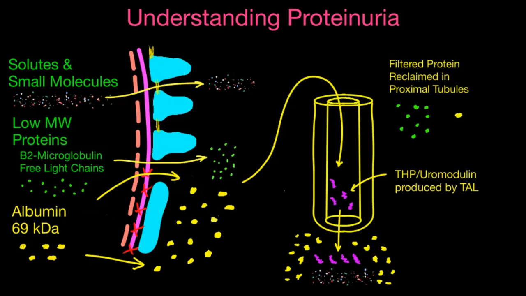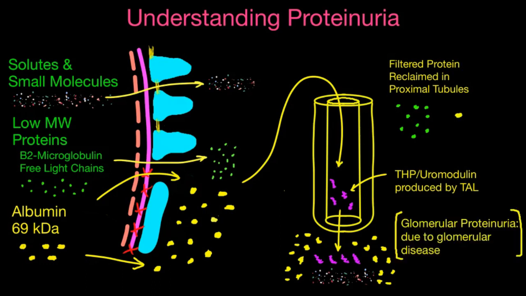And so in this case, even though the proximal tubule may try and reclaim some of this, it's going to be overwhelmed, and so there's going to be a massive amount of protein in the urine in the form of albumin. So if you're measuring urinary protein in this patient, there would be high proteinuria, but there would also be high albuminuria. So this is glomerular proteinuria due to some disease occurring at the glomerulus affecting the podocytes.